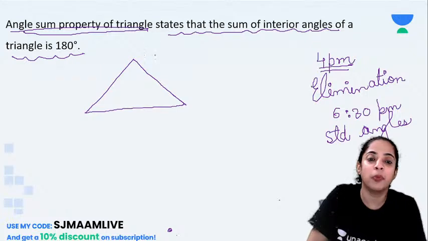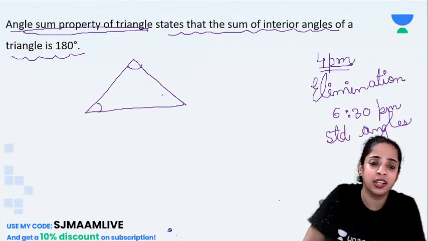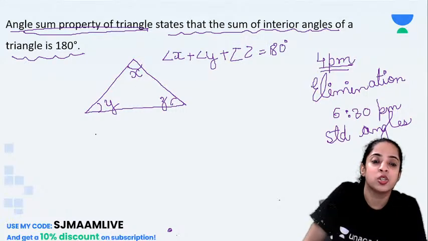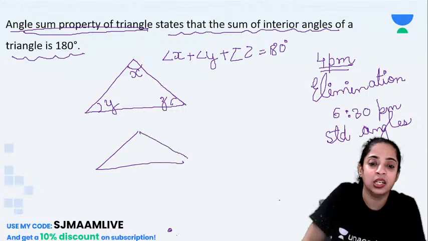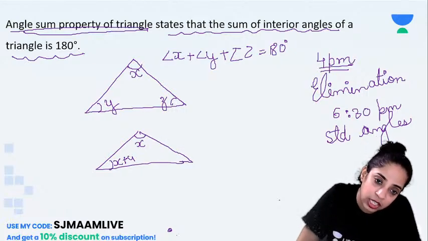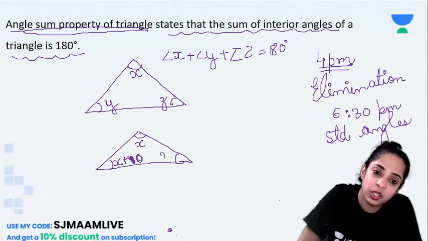So the angle sum property of a triangle states that the sum of all the interior angles, suppose this is x, this is y and this is z, then angle x plus angle y plus angle z will give me 180 degrees. Okay, so suppose in this triangle, this is x, this is x plus 4, and this is x plus 10, and this is maybe 2x.